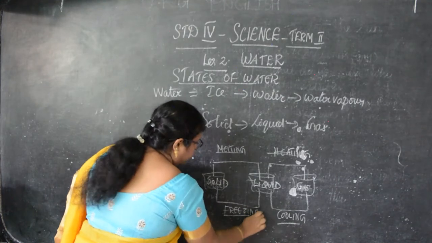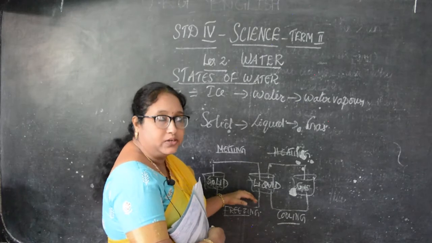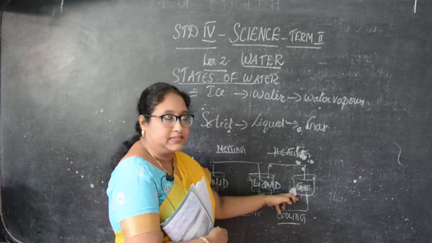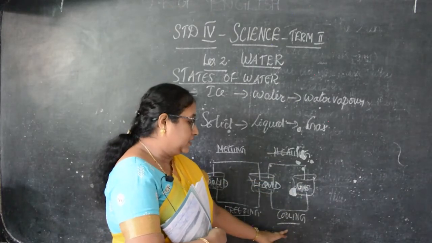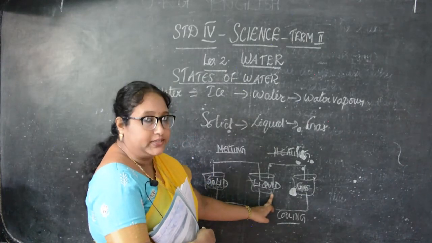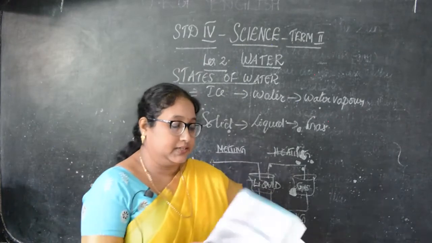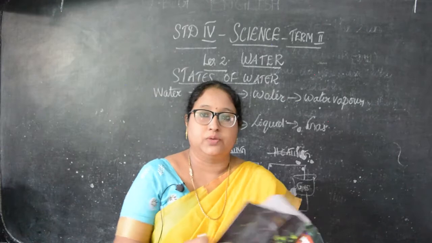Okay children, do you understand this? So solid, that is ice, when melting changes into liquid, and liquid when heating forms gas, and then again gas on cooling forms liquid, and the liquid again when freezing becomes solid. Okay children, did you understand this? Those who have the book you can take down in your book.